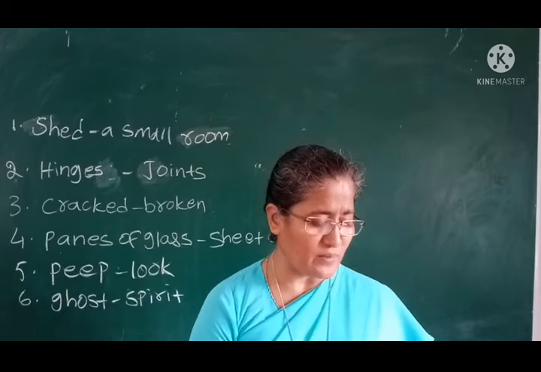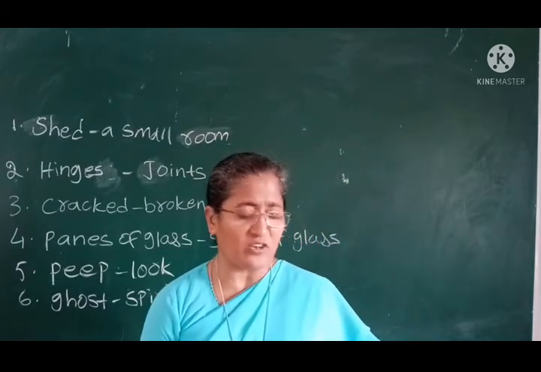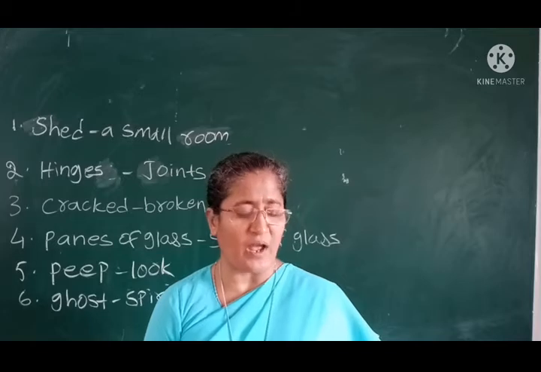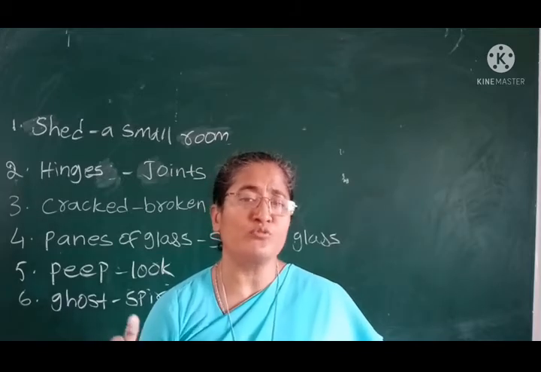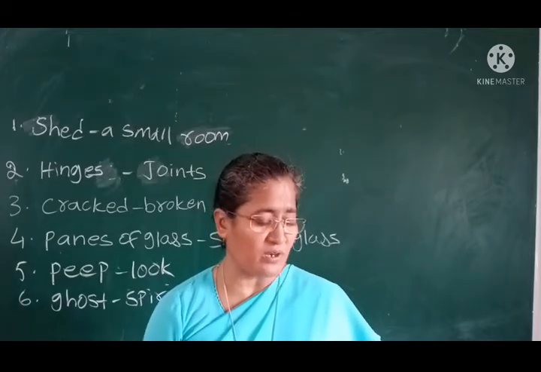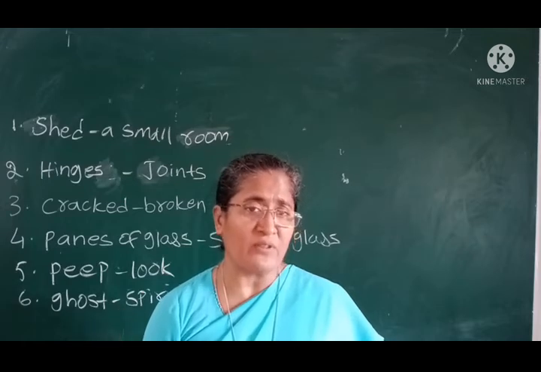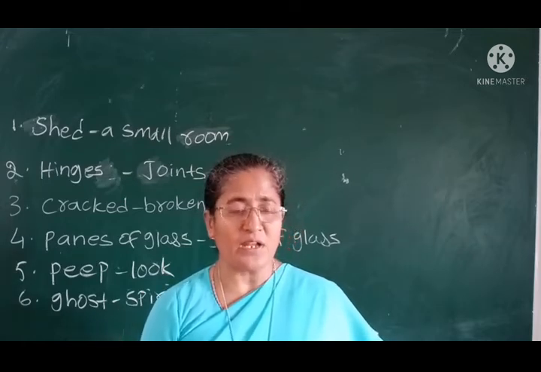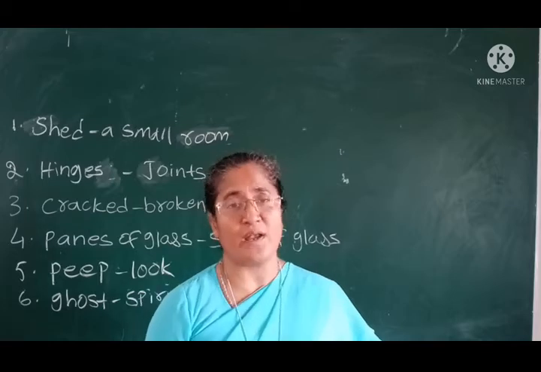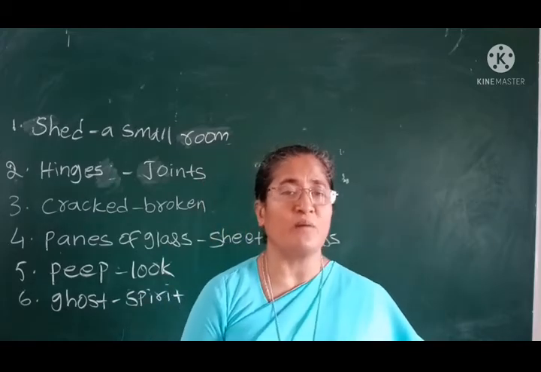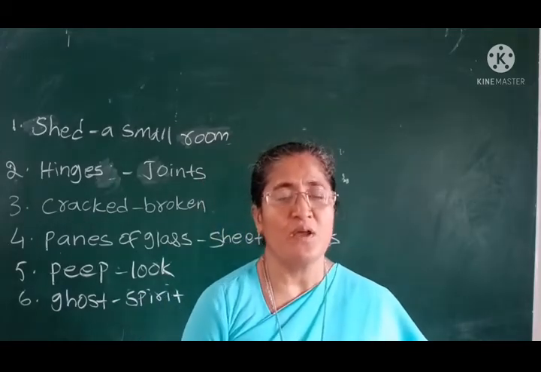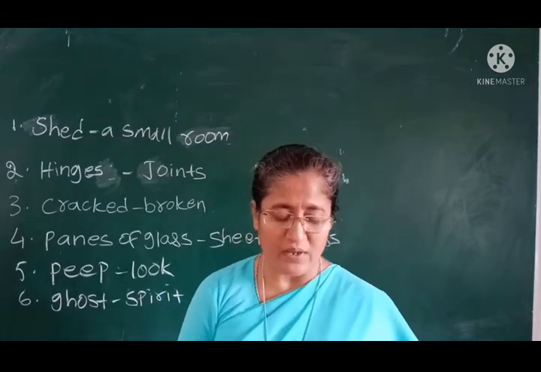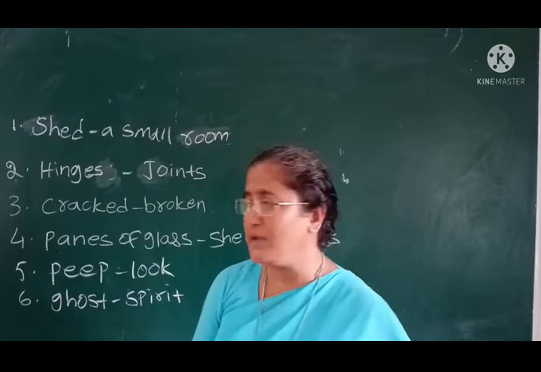Next paragraph, you see. I know that there isn't really a ghost. My brother tells lies to keep the shed for his tent. I know there is no spirit at all there, no evil spirits. My brother is telling lies to me in order to keep the tent for his plan. A tent means a place to hide. He wants to play something and he wants to hide something. For that sake only he is telling lies to me. That I know very well. Tent means a place to hide.